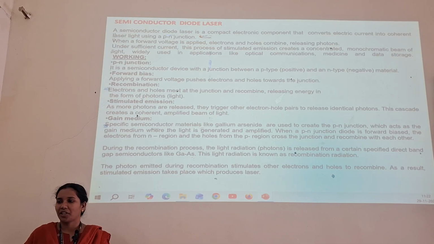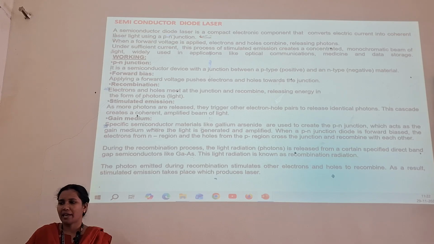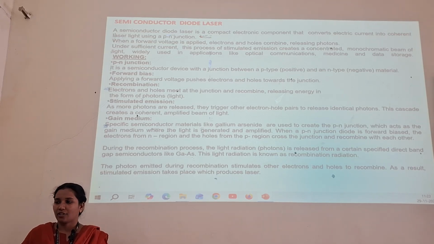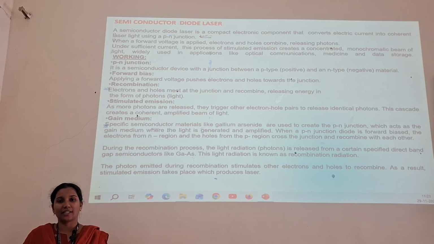Next one is the semiconductor laser diode. A semiconductor laser diode is a compact electronic component that converts electric current into coherent laser light by using a PN junction diode. How is this working? It works on the principle of the PN junction diode. It is a semiconductor device between a p-type and n-type semiconducting material. It works in the forward bias. This semiconductor laser diode works in the forward bias.